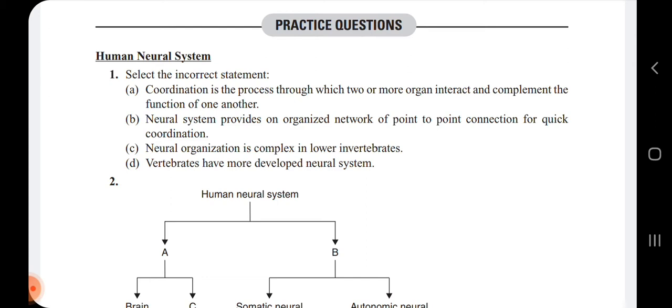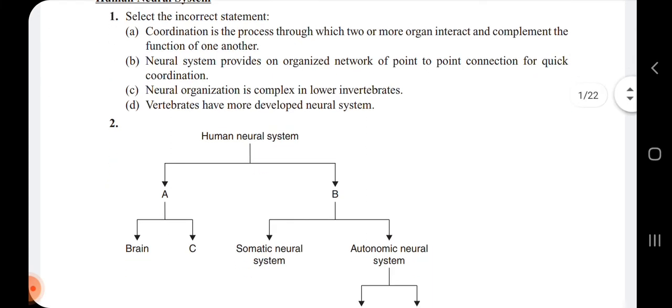Then C, neural organization is complex in lower invertebrates. Option D, vertebrates have more developed neural system. So compared to invertebrates, the vertebrates have a well developed neural system, but in case of the lower invertebrates, the neural organization is very simple. Example, the hydra, where it consists of only a network of neurons. Hence the incorrect statement is option C.